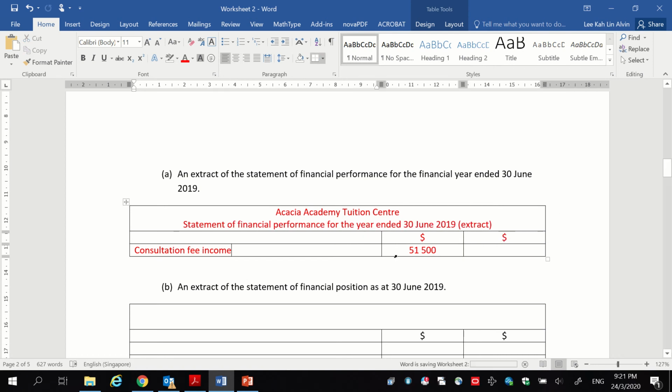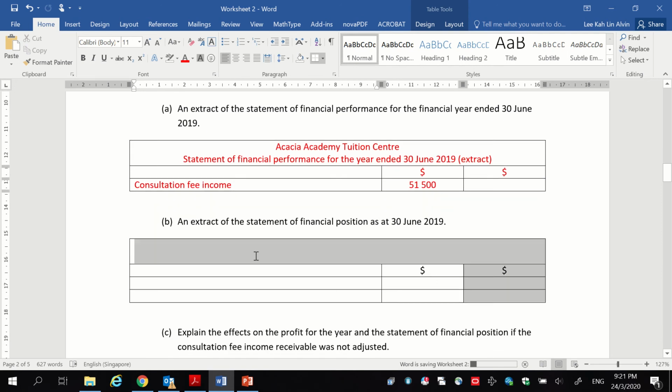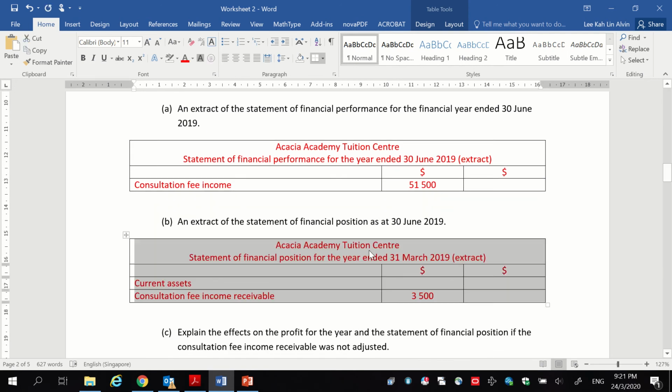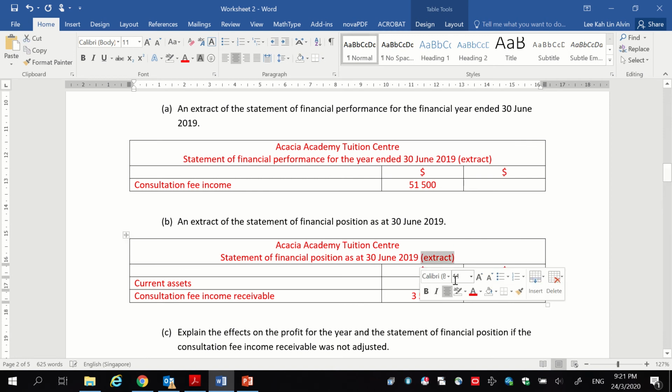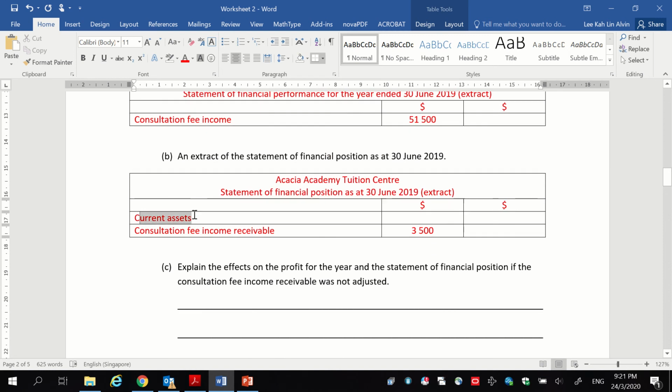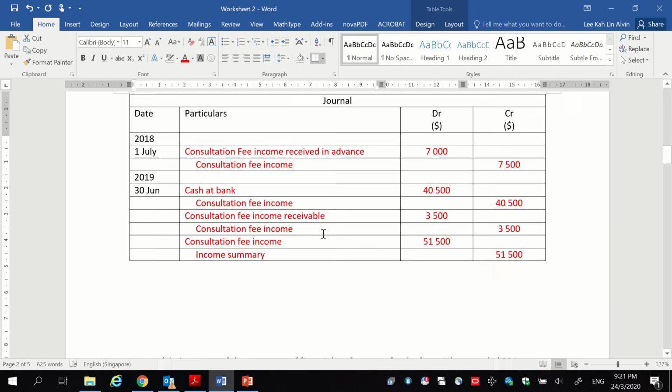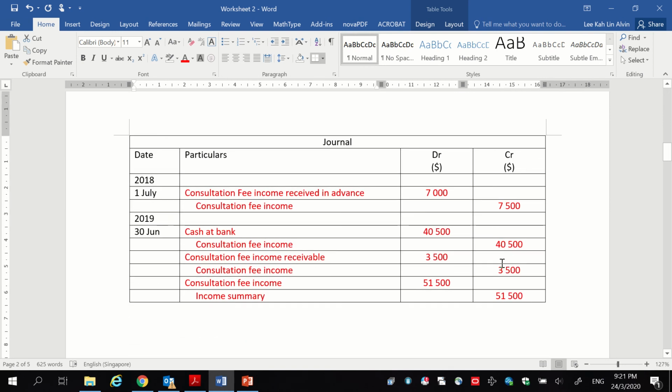Okay, we'll move on to the statement of financial position. A statement of financial position is as follows: name of the business followed by the title. Statement of financial position for the year ended. It's not for the year ended, it is as at, not 31st March again, it is 30th of June 2019. And again, I write the word extract to show that this is only a small part of the statement. Then current assets and consultation fee income receivable, and this is the account that we have at the end of the year, this one.